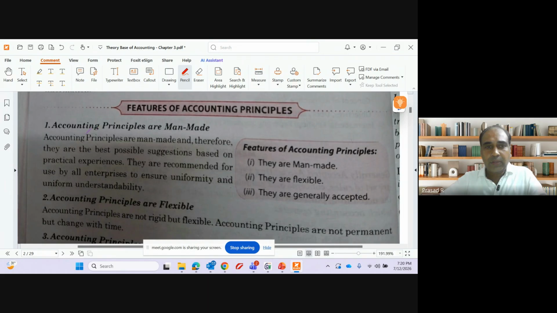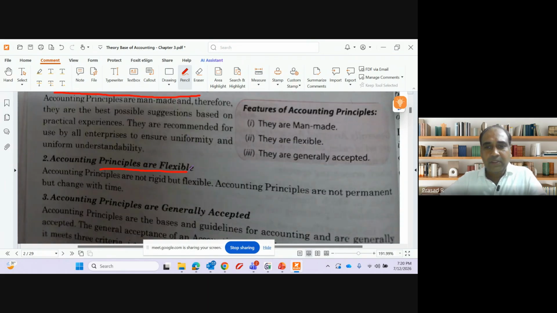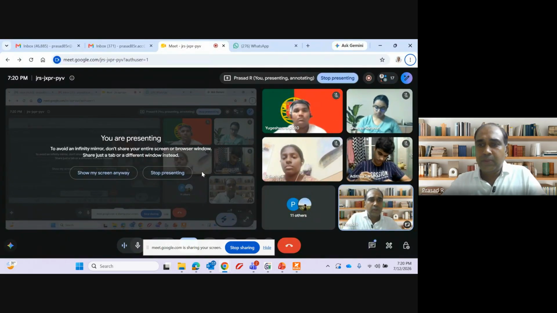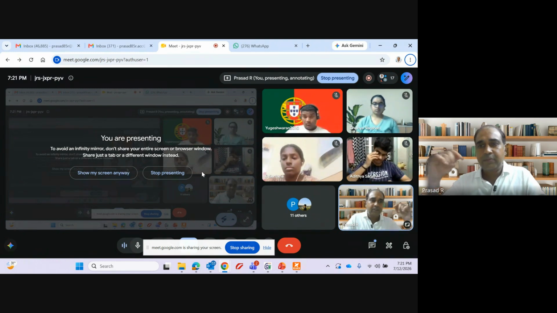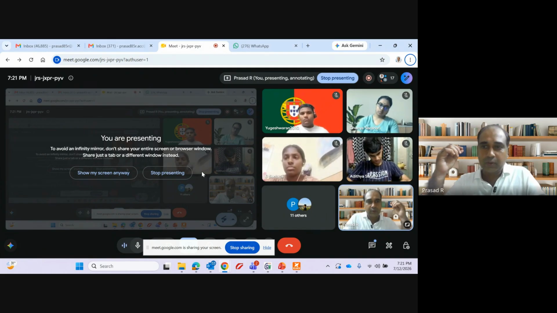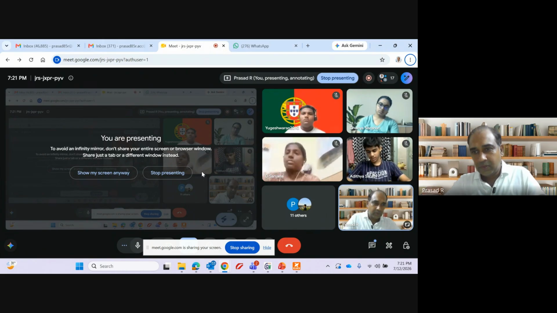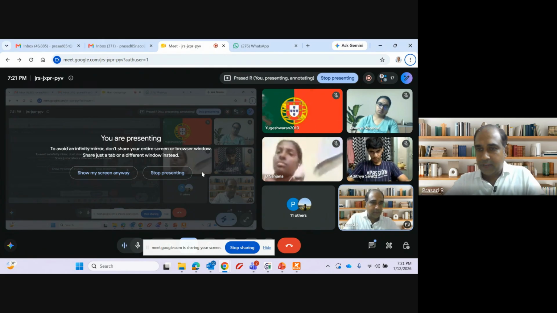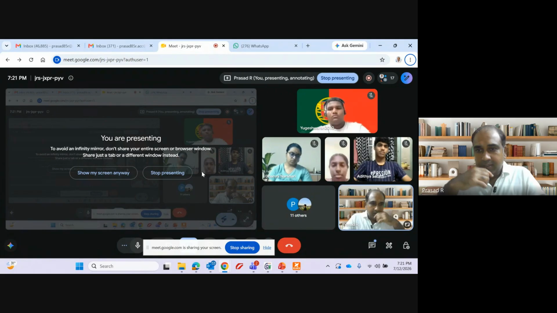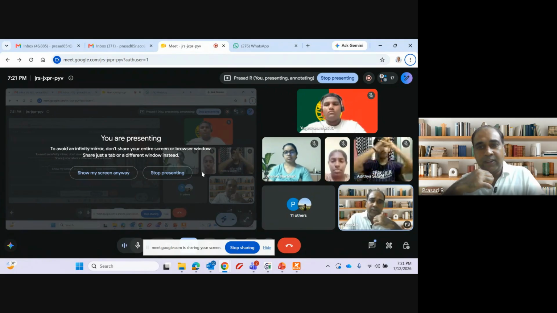Features of accounting principles. They are all theory. Accounting principles are man-made. Accounting principles are flexible. From one business to another, there may be two accounting principles for the same transaction. Like for depreciation, there is an accounting principle called straight line and another called written down value. One company can choose straight line, another can choose written down value. Based on what policy they want to adopt, they can adopt. Two schools can have two different policies, right? Similarly, two companies can also have two different policies.